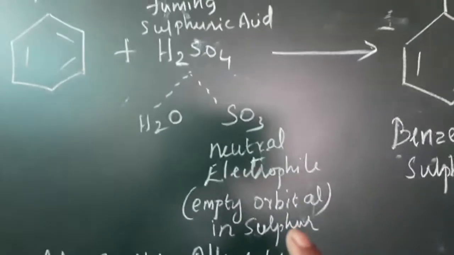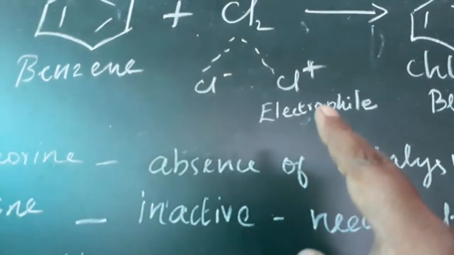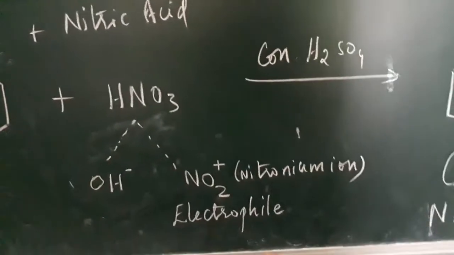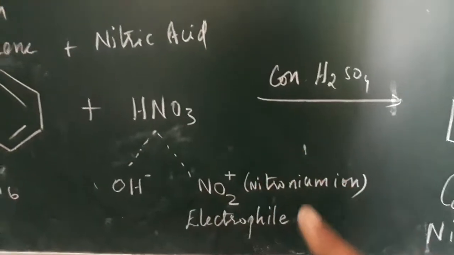The SO3 is a neutral electrophile, but here Cl plus is an electrophile having the positive character, and here the NO2 plus is an electrophile because it has a positive character. It is called an ionic electrophile.